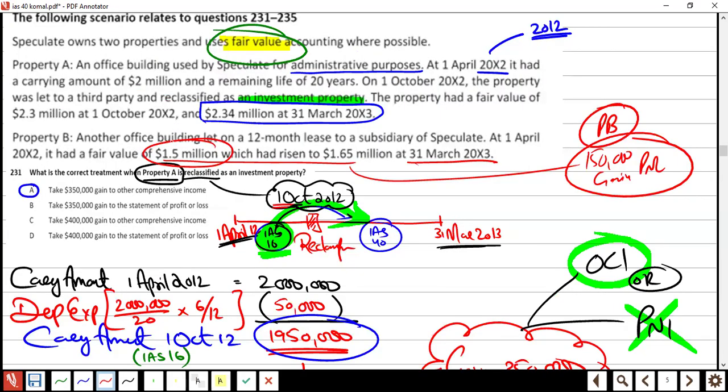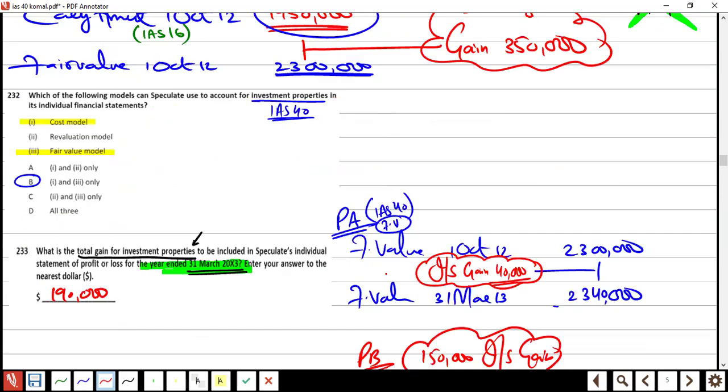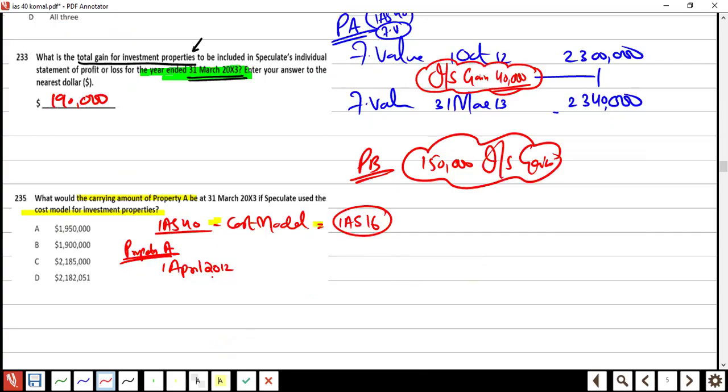Sorry, sorry, property A was 2 million here, right? Okay, it was 2 million. Now they are saying that we will follow the cost model. Which model are we going to follow? Cost model. Cost model means we are not going to consider the market value. We will keep it on the cost, right or wrong?